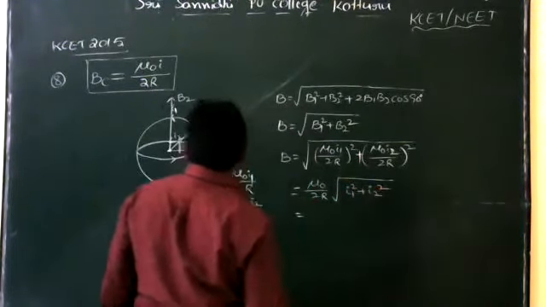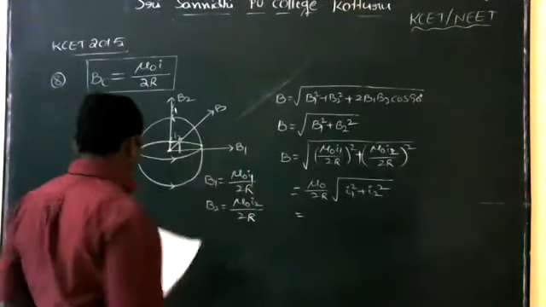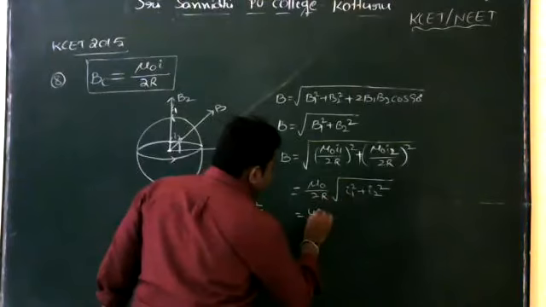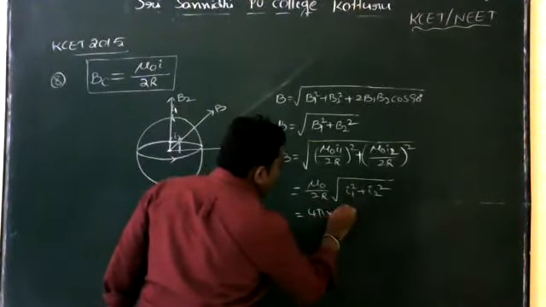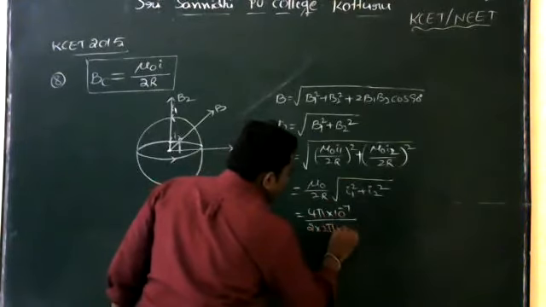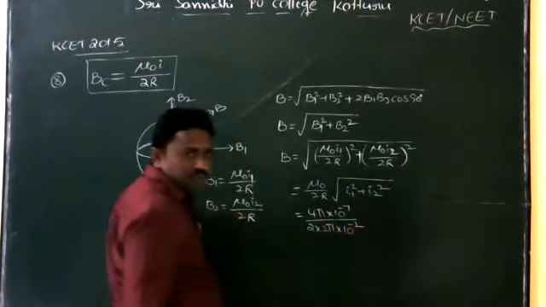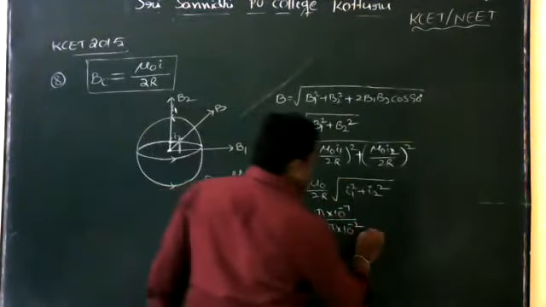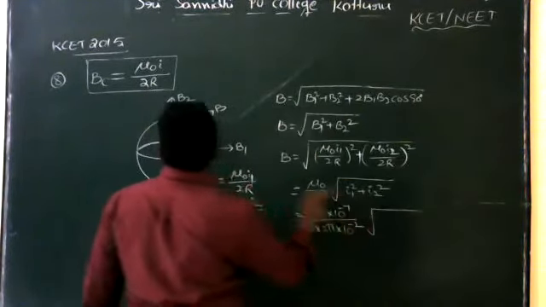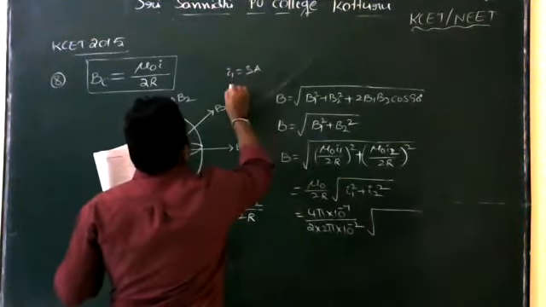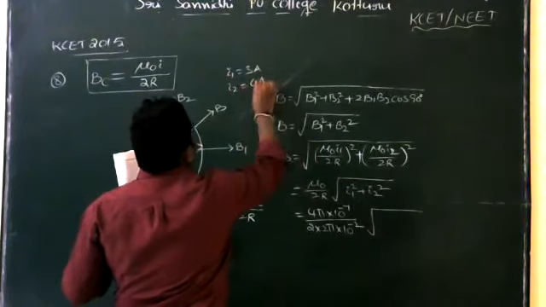We know that the radius of each coil is 2 pi centimeter, and mu naught is equal to 4 pi into 10 to the power of minus 7. So 4 pi into 10 to the power of minus 7 divided by 2 into 2 pi into 10 to the power of minus 2. I1 is equal to 3 ampere, I2 is equal to 4 ampere.